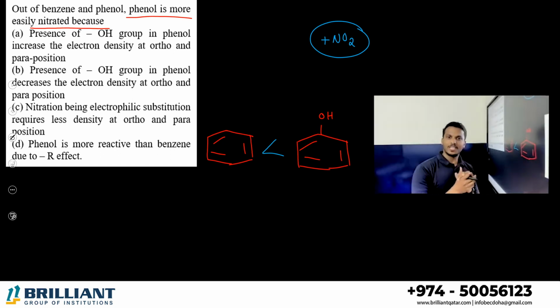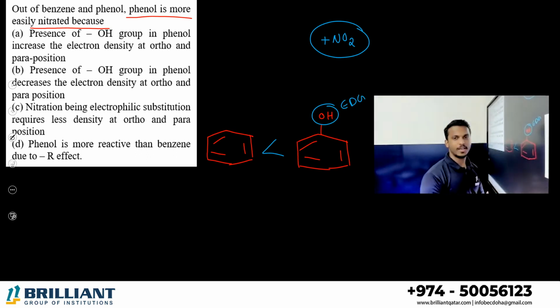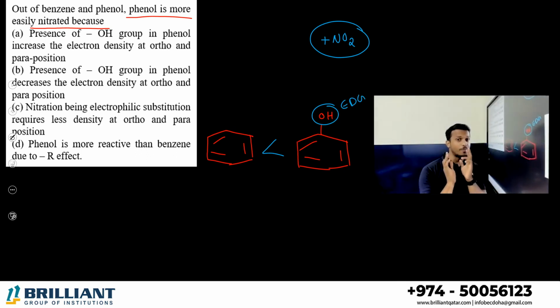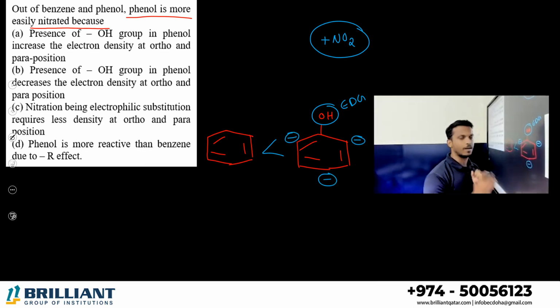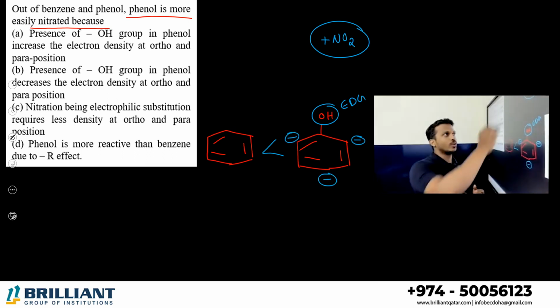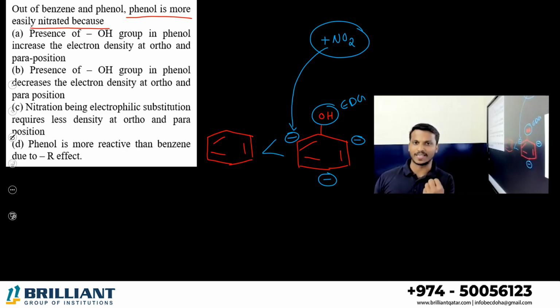Benzene doesn't contain any special group. OH is the best electron donating group. If an electron donating group comes on the benzene ring, I told you the ortho and para positions will be electron rich, so an electrophile can easily attack. Nitration means addition of a nitro group. The nitro group comes as an electrophile, so it can go to the compound. So what's the answer? Option A.